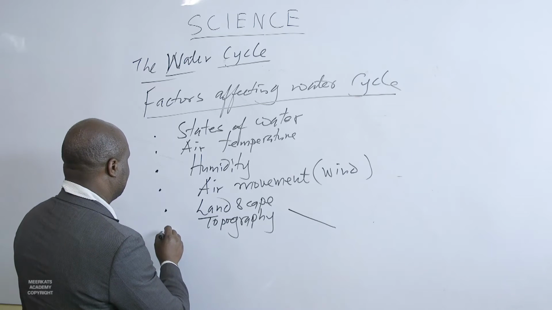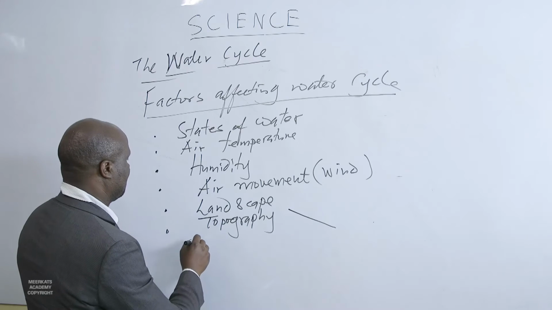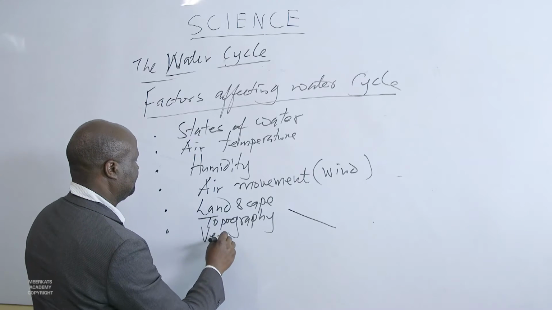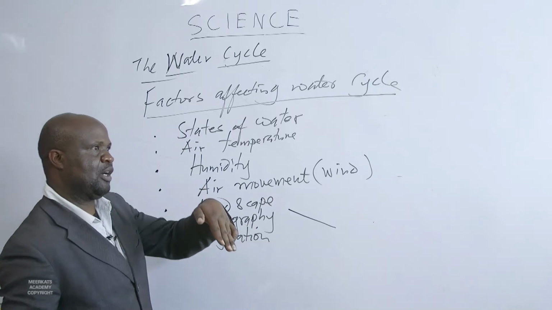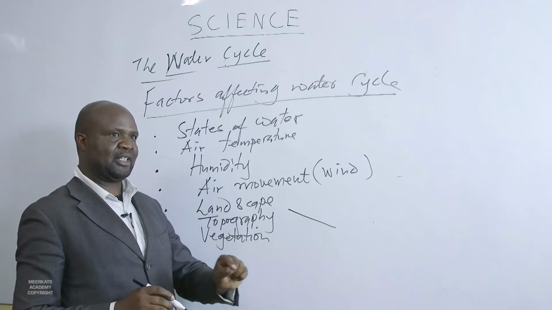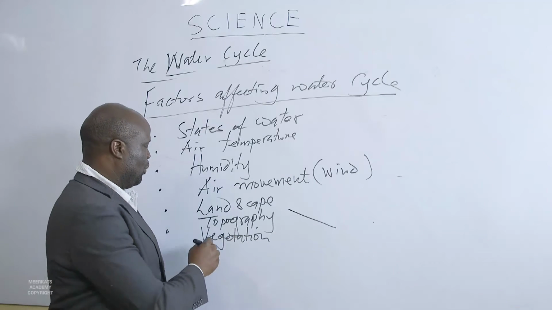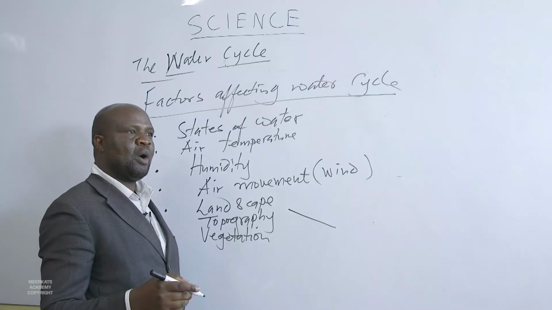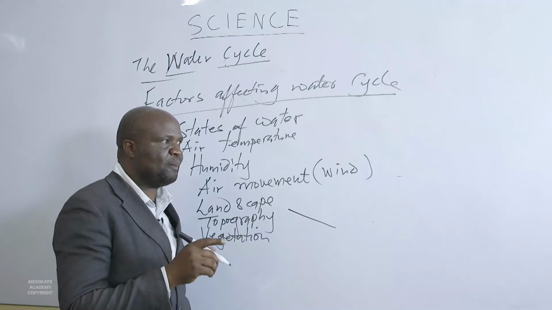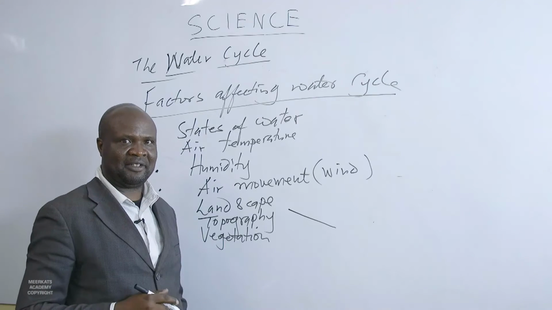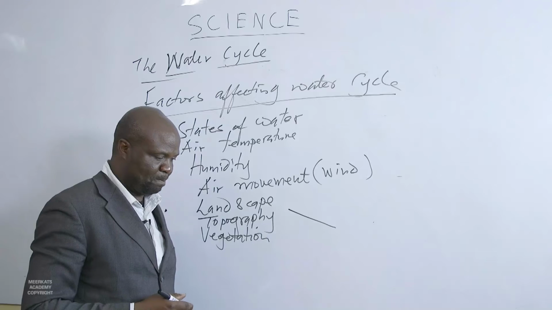Then we can come to another factor. This factor is called vegetation. The landscape, how steep it is, hilly or whatever, affects the water cycle. When we come to vegetation, the surface cover, the nature of plants covering that surface will affect the water cycle.